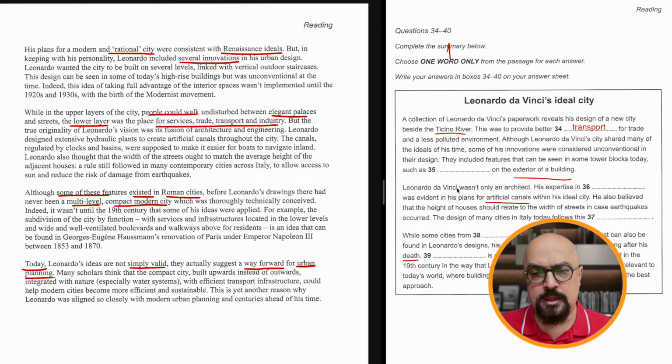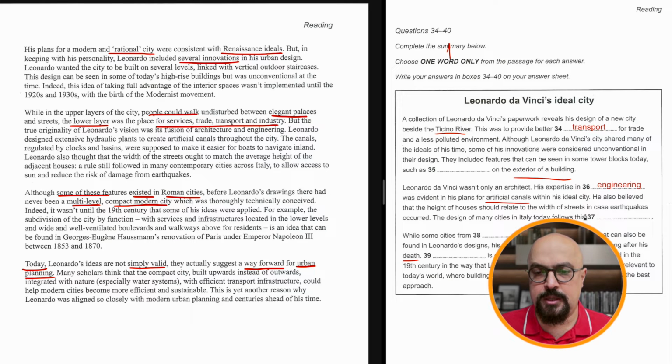Okay, canals. Well, let's forget about this. We'll come back to that later. Artificial canals. His expertise was evident in his plans for artificial canals. So something like engineering, I think. What was that? Okay, original was its fusion of architecture and engineering. So architecture and engineering. So that's engineering. In engineering.